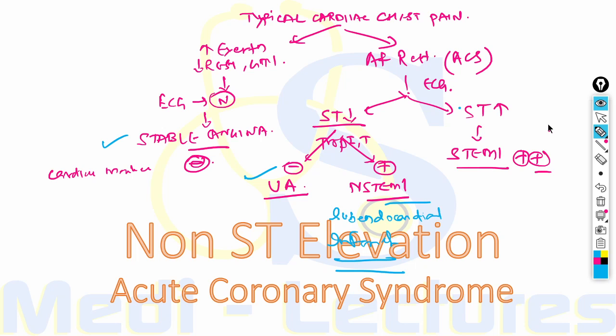On the other hand, if there is blockage of a large epicardial coronary artery which leads to transmural infarct, this will be the case of ST elevation MI, and there will be an increase in cardiac troponins in large titers. This will be a strongly positive cardiac troponin test, transmural infarct.